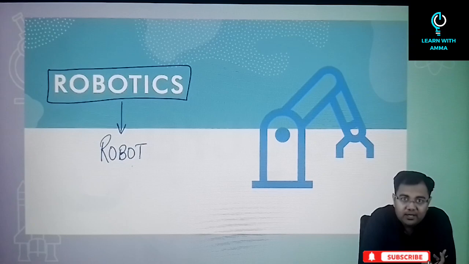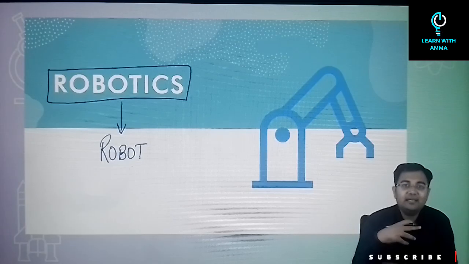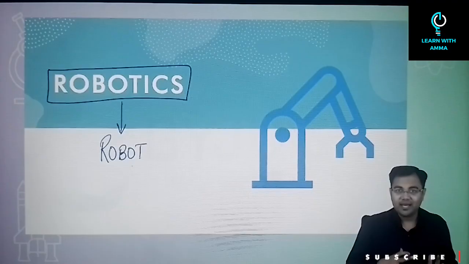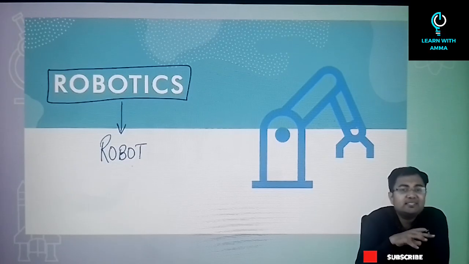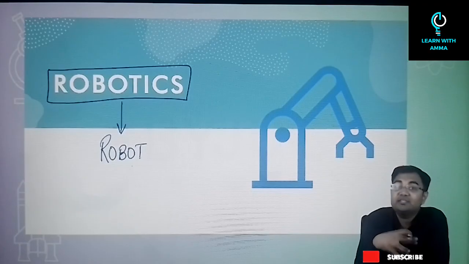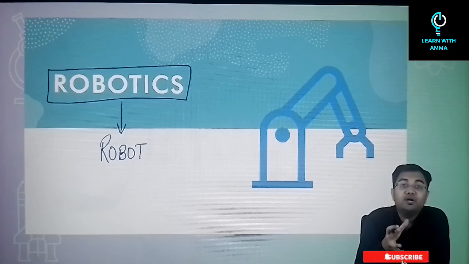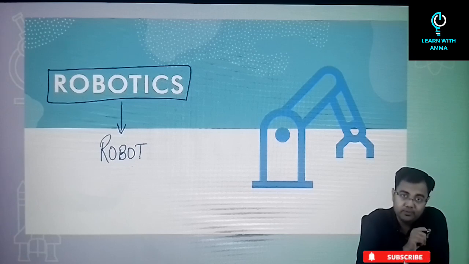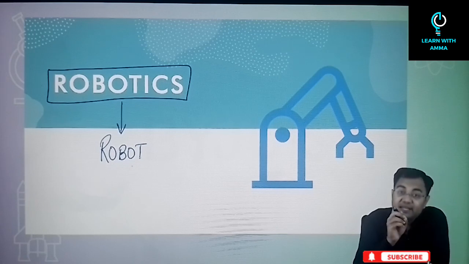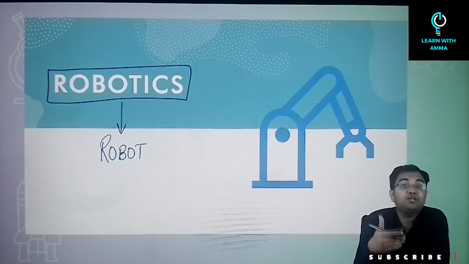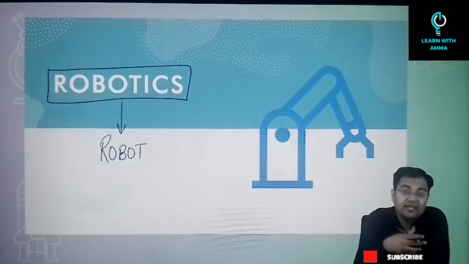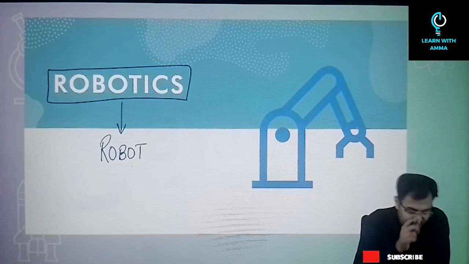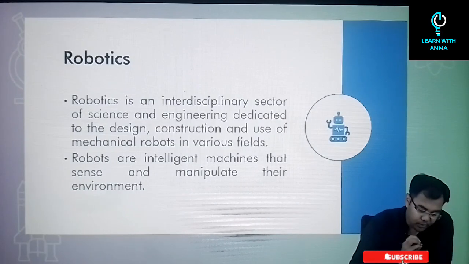So when we say robot, whenever you imagine a robot, you think of a machine which is walking and talking and perhaps doing a lot of work for you. But you have to understand that robotics is any mechanical machine, any machine that can be automated to do the work that was mechanically being done by a human. So any machine that has been made in such a way that it can substitute human labor can be called a robot. And the field of science that deals with the study of robots can be called robotics. Correct?